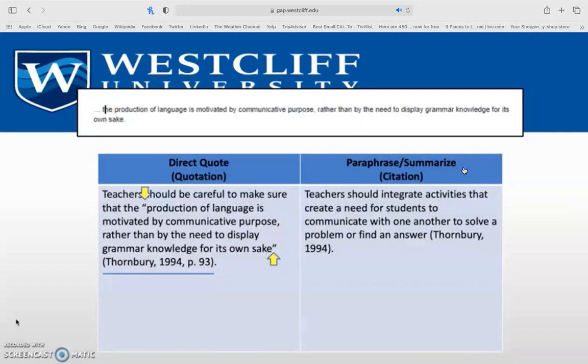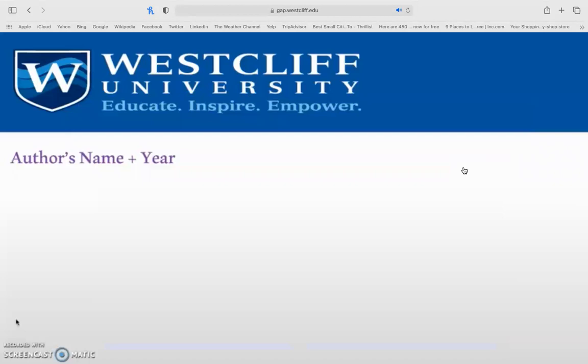Or I could take that very same idea or the meaning behind it, but I could use my own words to describe it. And that would be an example of paraphrased information or summarized information. And for that, I would only need the author's last name and the year. So the main difference here is the double quotation marks as well as incorporating the page number for a direct quote.